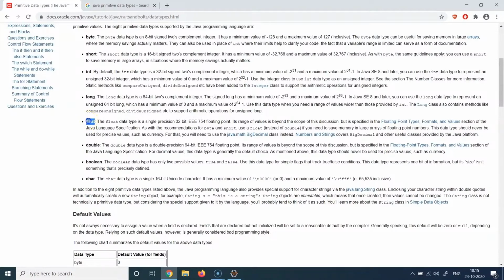And float is used for storing a bit smaller size of precision values. Its range of values is beyond the scope of this discussion. If you want to read more about this, you can go to these particular links, which will explain this in detail. But the basic idea is that float is good for storing two precision values, and if you want to go beyond that, you want to use double.